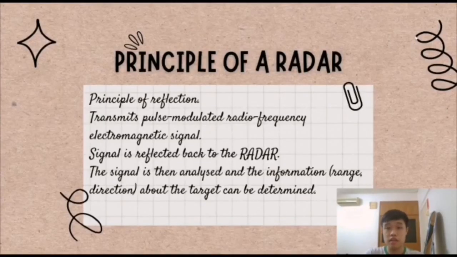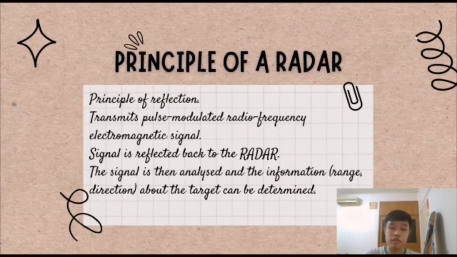My name is TEOH, and now I'm going to be presenting the principle of radar. Radar stands for radio detection and ranging. As the name itself suggests, it uses radio waves to detect and determine the range of a target object. A radar uses the principle of reflection. It will transmit a pulse-modulated radio frequency electromagnetic signal to the target object. When the signal hits the object, it will be reflected back to the radar. The reflected signal can then be analyzed and the information about the target can be determined.